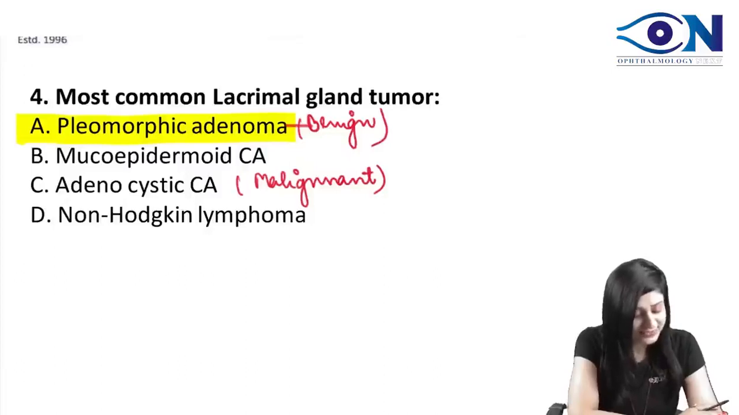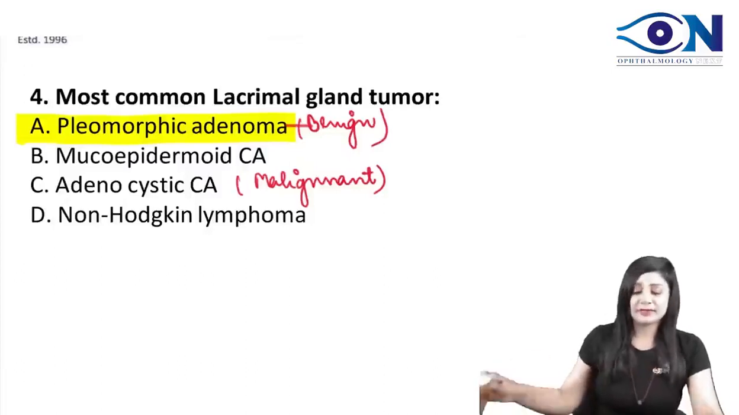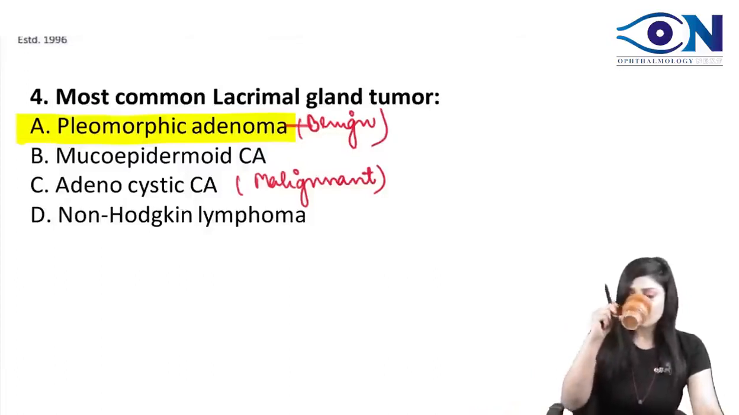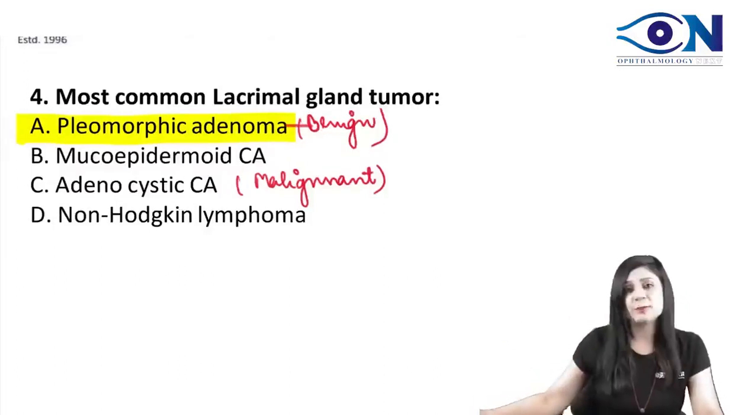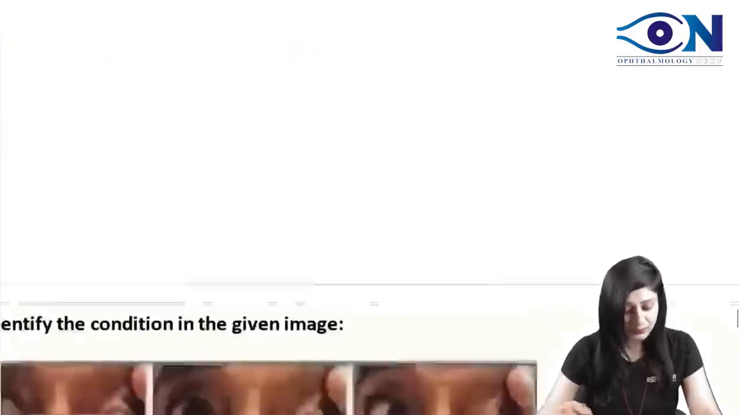Yes, everybody is giving the right answer. Very good. So pleomorphic adenoma will be the answer here. If they do not mention benign or malignant, you have to go with the benign one.